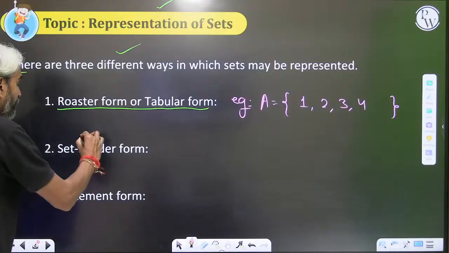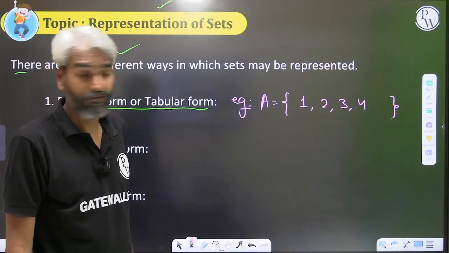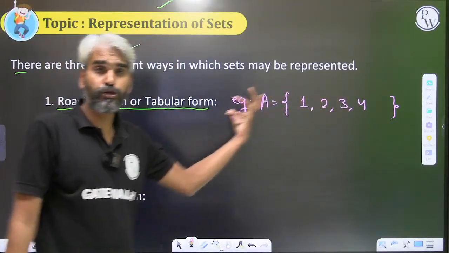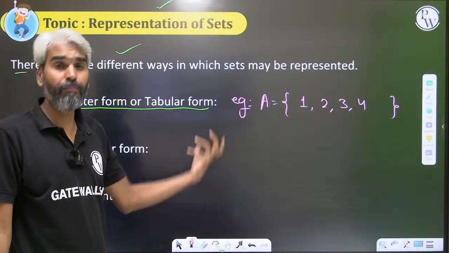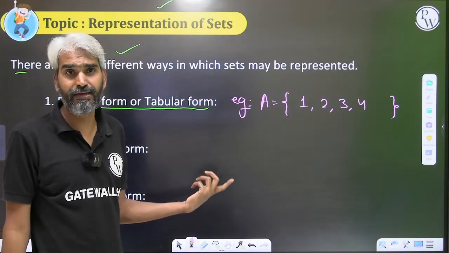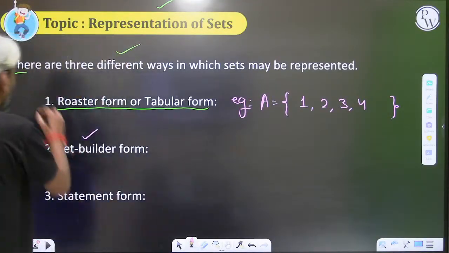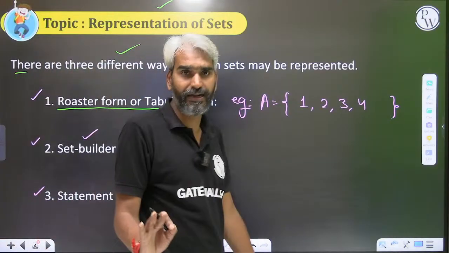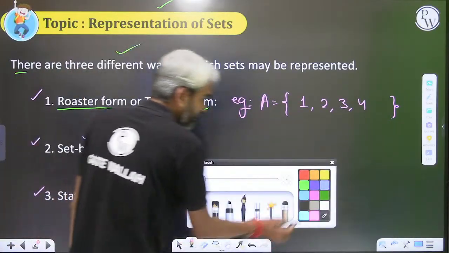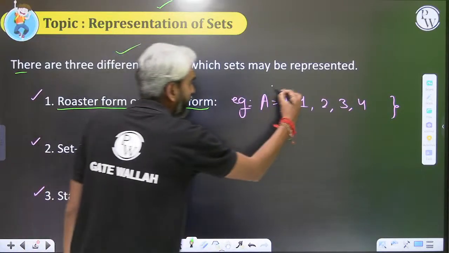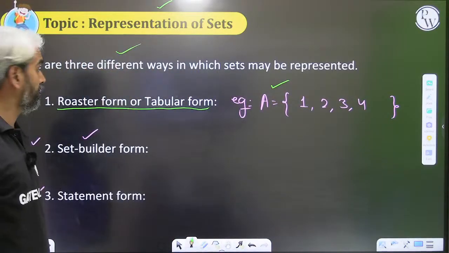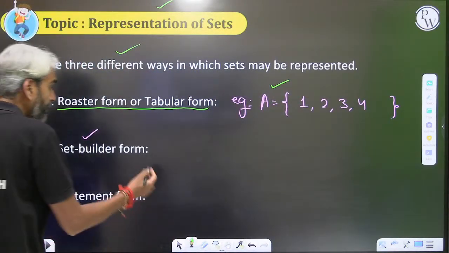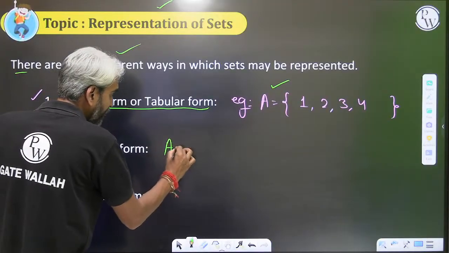Another is the set builder form. What will happen in the set builder form? The same set may also be represented in the set builder form, and it may not be represented in the set builder form. So why are these different notations required? I'll explain it in a while. But let us first try to understand what I mean by roster form and what I mean by set builder form. So please try to understand.